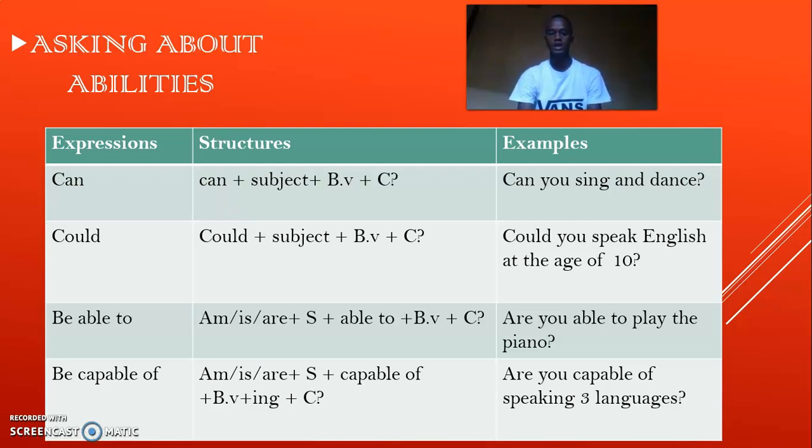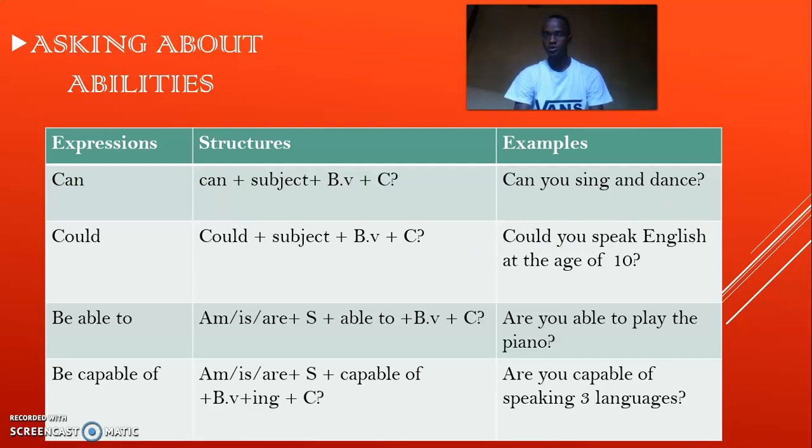So here you have the rules or the structure from which you can build your examples. When you use can, put the verb, then the subject, the base verb of the sentence, and the complement or the object of the sentence before the question mark. Here you have an example. Can you sing and dance? Could you speak English at the age of 10?